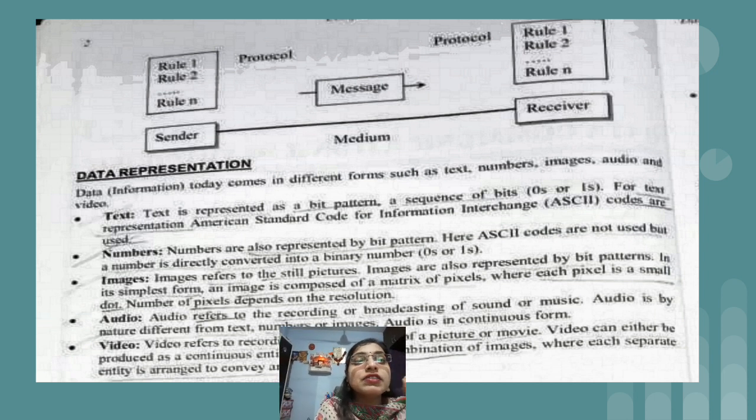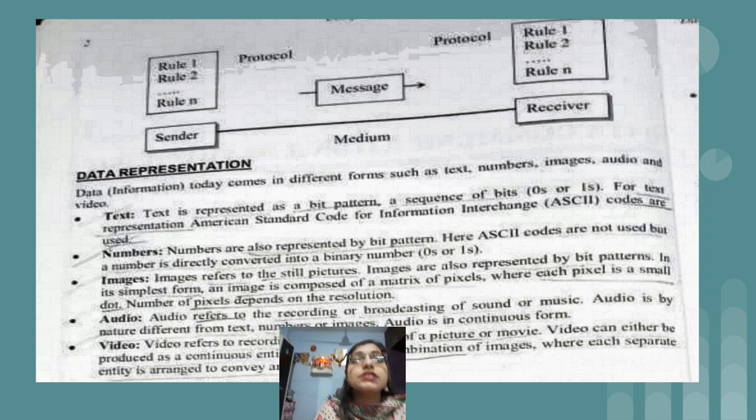This is nothing but the number of dots present horizontally and vertically, and if the number of dots is more, then the image is more clear. That is the point related to resolution, which comes along with the topic of images.